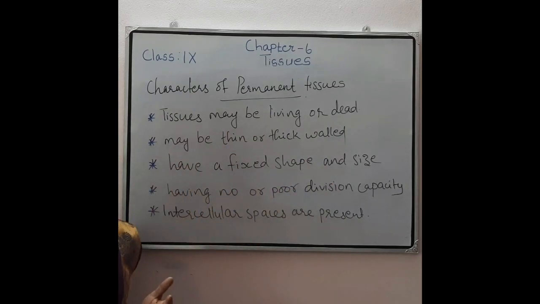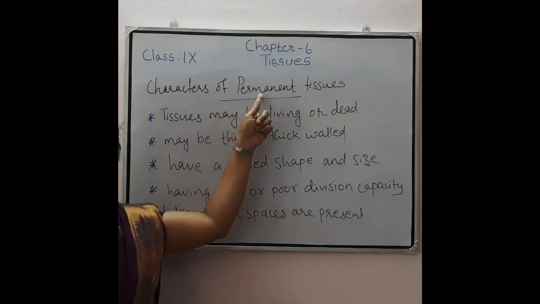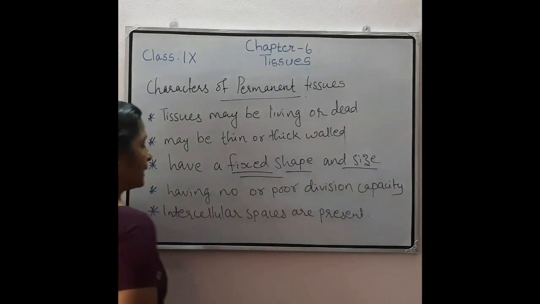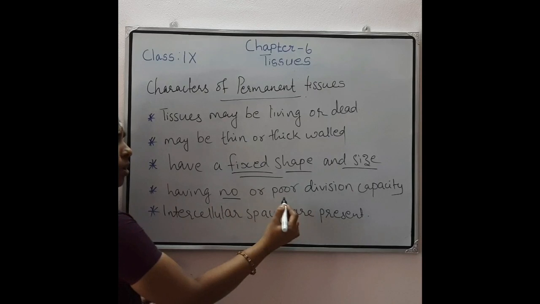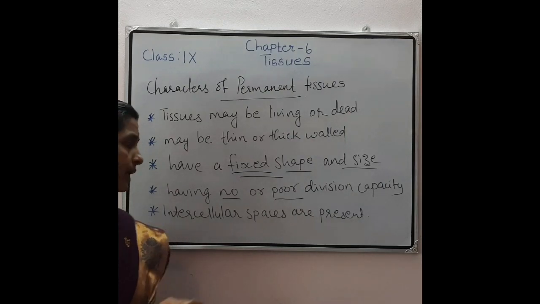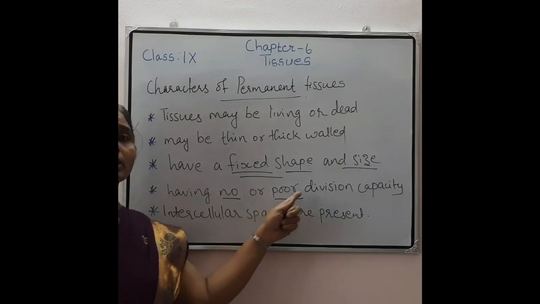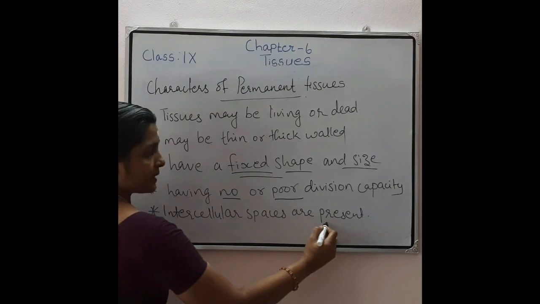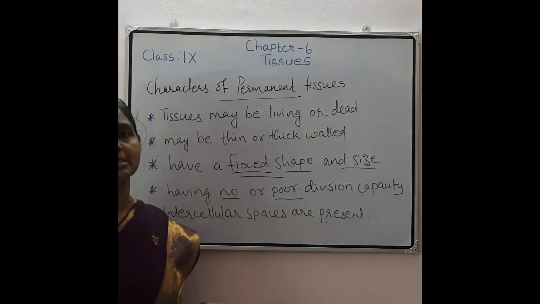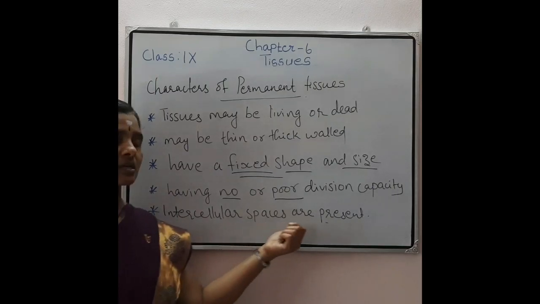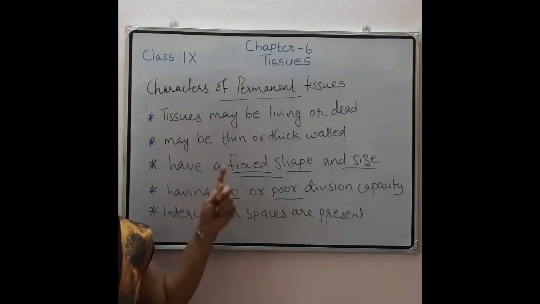Then they have no or poor division capacity, because these are permanent tissues. Then intercellular spaces are often present, that means sometimes they will be absent also. So these are the characters of permanent tissue.